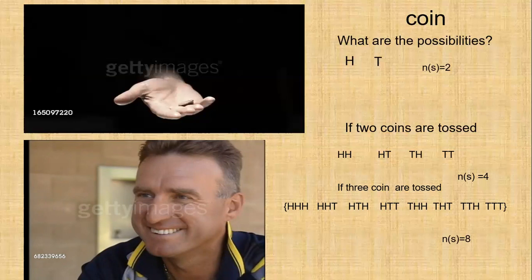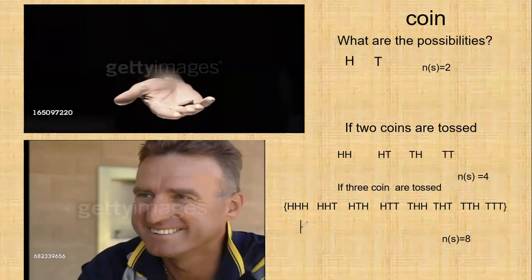This way, if you toss one coin, there is a simple way you can say head or tail. Two coins, you get the number of sample spaces 4. If you toss 3 coins, there is a simple method to remember it. What is the method to remember it? See, you have to write down 4 times H.